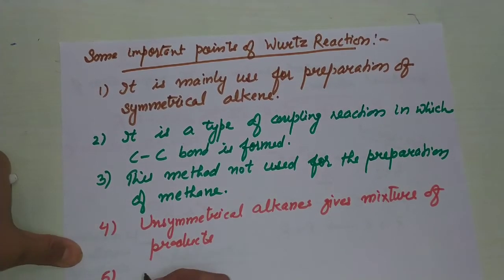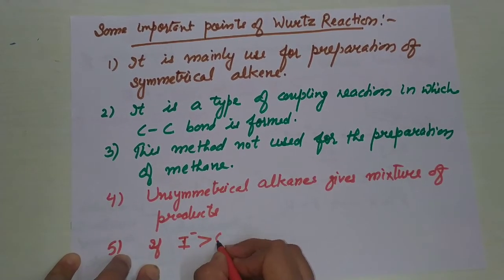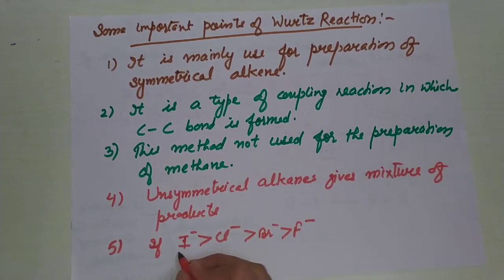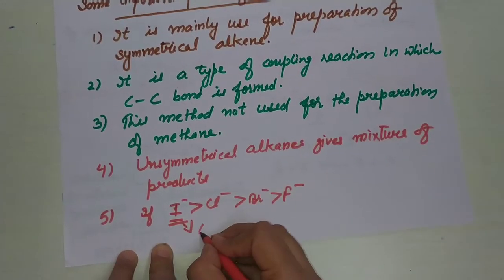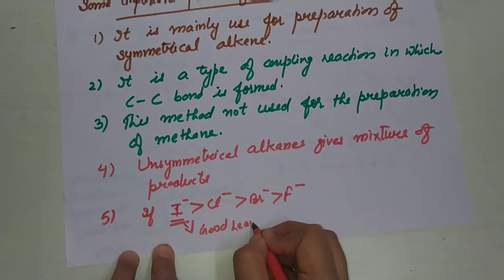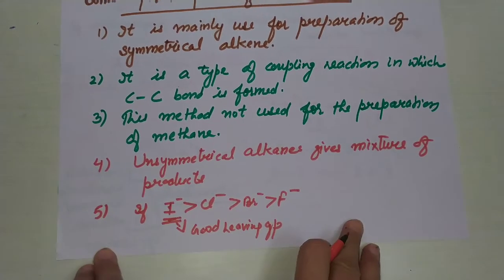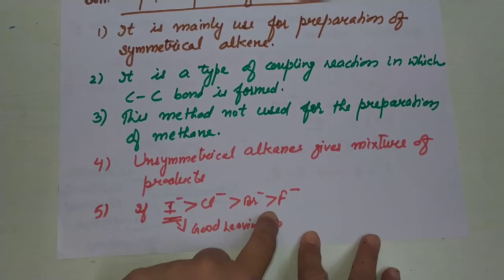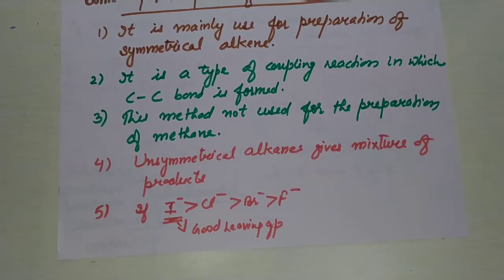Next is the halide: iodide, chloride, bromide, fluoride. In this case, iodide is a good leaving group. If an iodide ion is present, if the alkyl halide has iodine, the reaction will be faster in comparison to that of fluoride ion, because iodide is a good leaving group and it can be easily removed from the reaction.